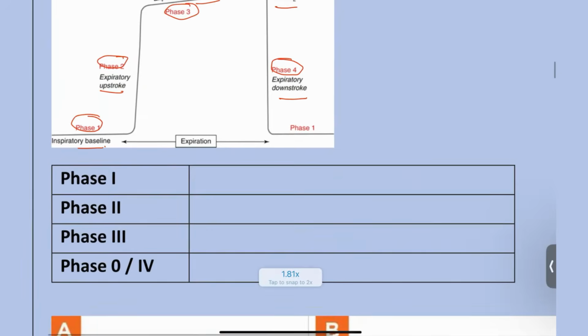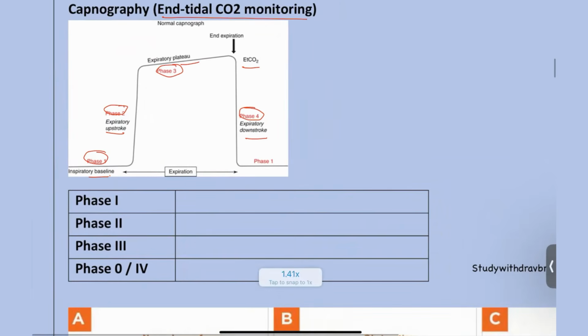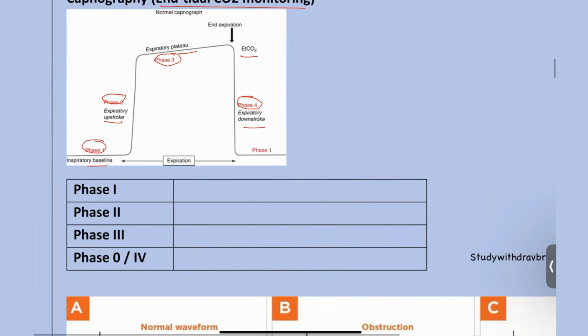Again, coming to it, phase 1 is for the inspiration. And phase 2 is for the expiration upstroke. And phase 3 is for the plateau. And phase 0 or phase 4, this is for the expiration downstroke.